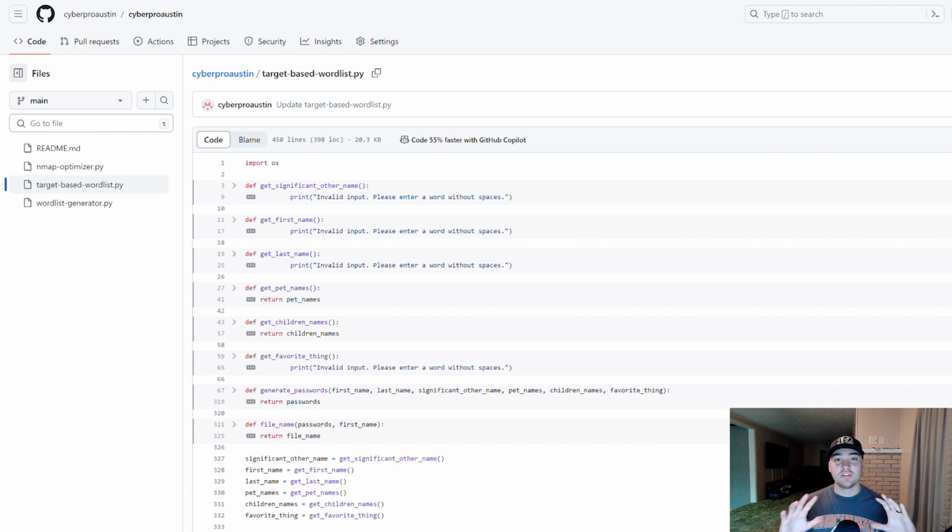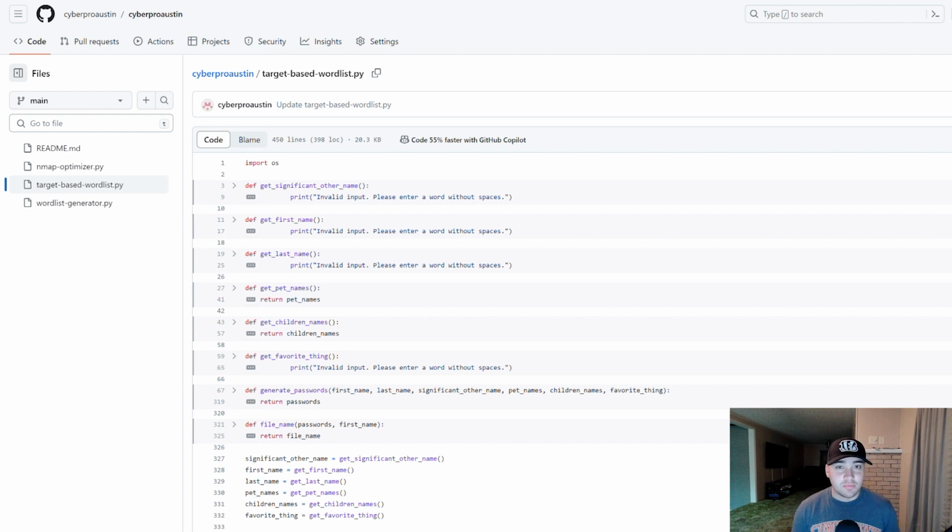Basically, it took all those inputs and generated a ton of potential passwords, because a lot of times people go into a company and know they're not supposed to reuse passwords, so they make something like, okay, I work at Google, so my password's going to be Google123!. That generated millions of potential passwords you could use in a penetration test against a company to see if any of them are using weak passwords like that.